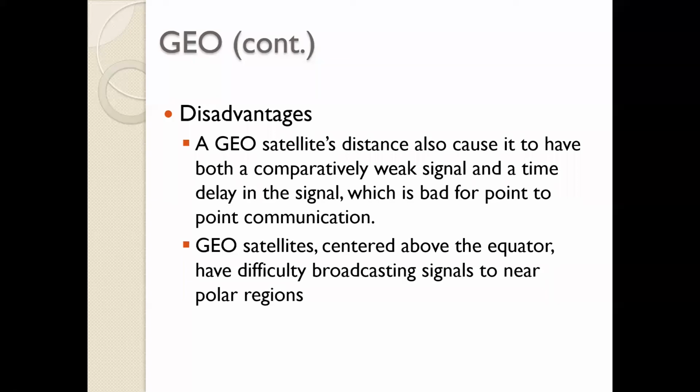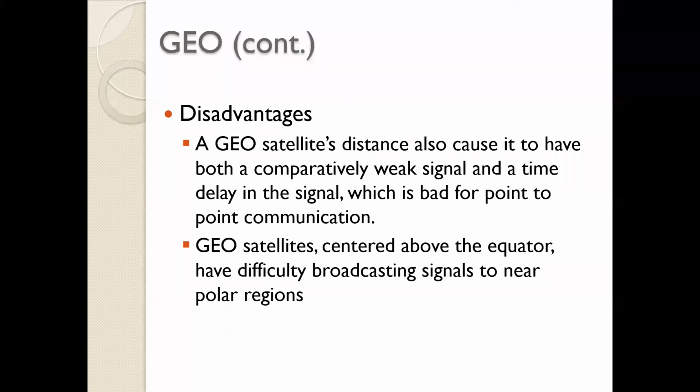So what do we need to do to overcome the disadvantages of a geostationary satellite: not being able to communicate with the polar regions, delays in signal transmission and reception, and the signal strength? How can it be overcome?